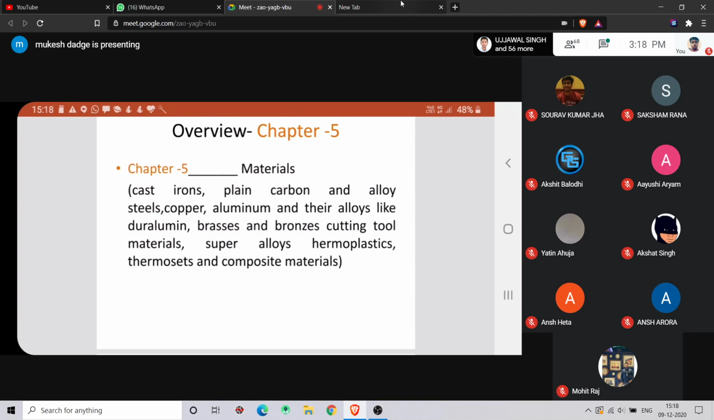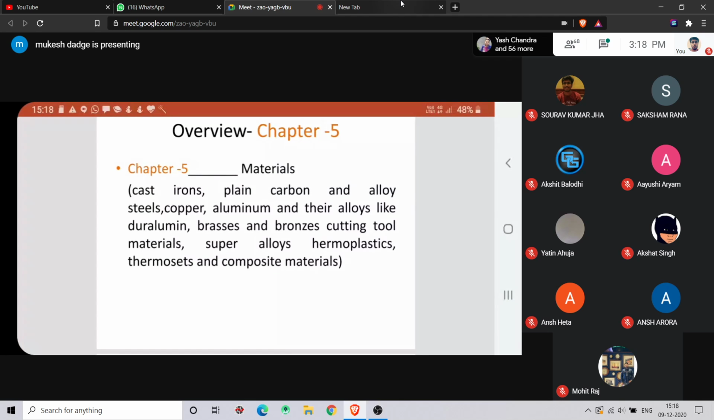Materials are classified as ferrous materials and non-ferrous materials, in the category of metals and non-metals. Metals and non-metals are classified under materials. In metals, again they are classified as ferrous metals and non-ferrous metals.